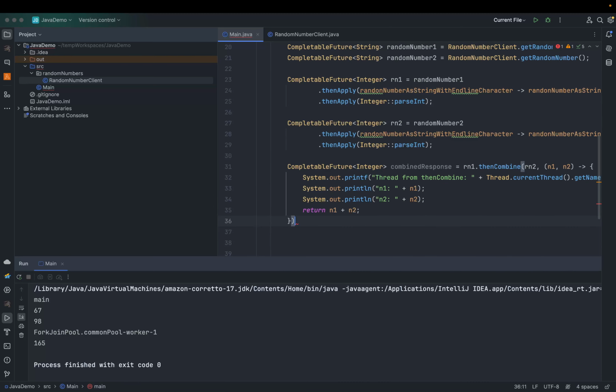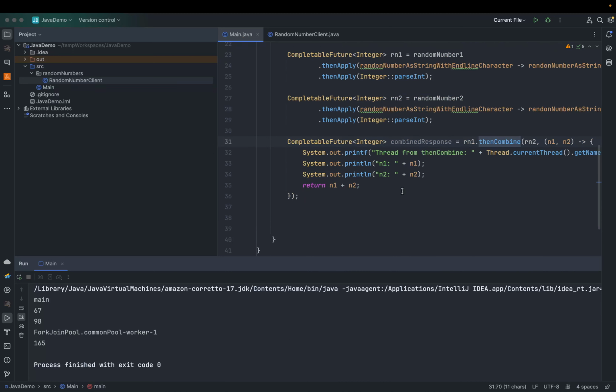We could have changed it here also, but I just want to tell you that this CompletableFuture chaining would also return another CompletableFuture. So this is a combined response. What we want to do now is print that value, so we can do thenAccept. thenAccept means take this value, and whenever this value is available, just apply this operation. So we want to just print.